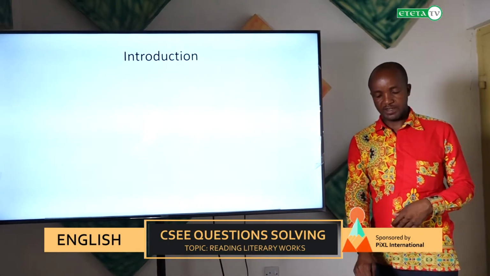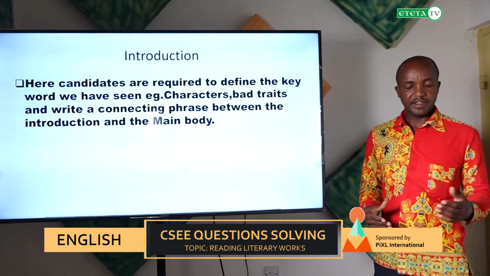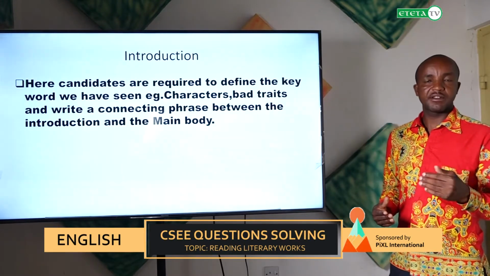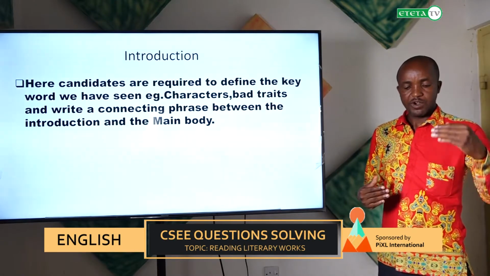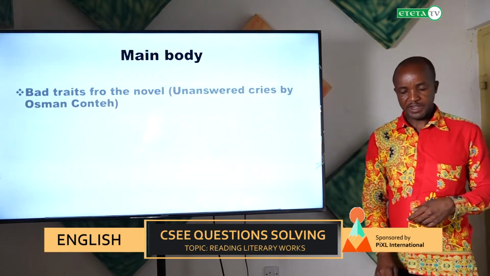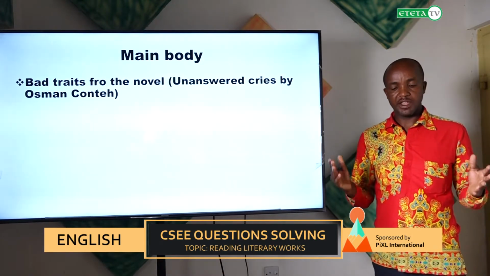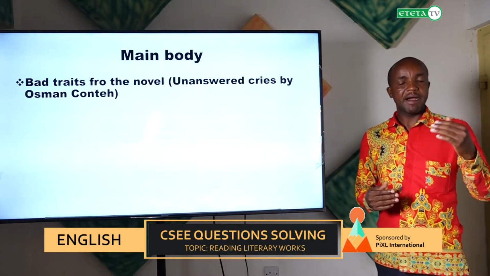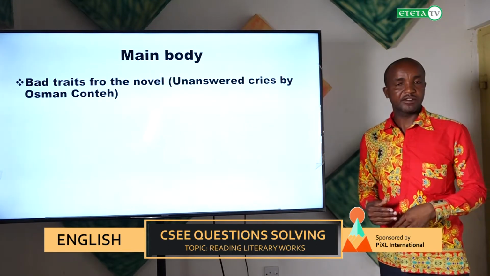So in the introductory part, candidates are required to define the keywords, as we have said already, character and bad trait, and write a connecting phrase, a sentence that will connect that part of your introduction and the main body. Under the main body, this is where you give out your points, the bad traits that we have already mentioned in the introductory part.